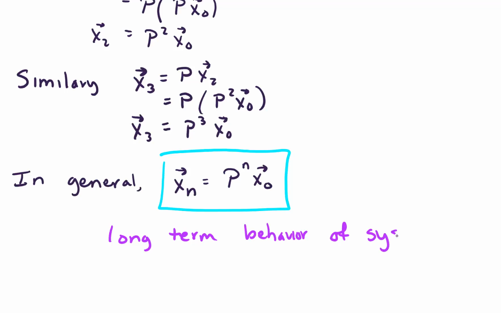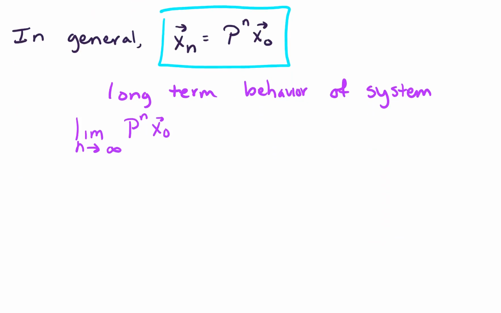We can determine the long-term behavior by taking the limit as n goes to infinity of these computations P to the n x naught. Okay. All right, so let's get a few more definitions and then take a look at this.